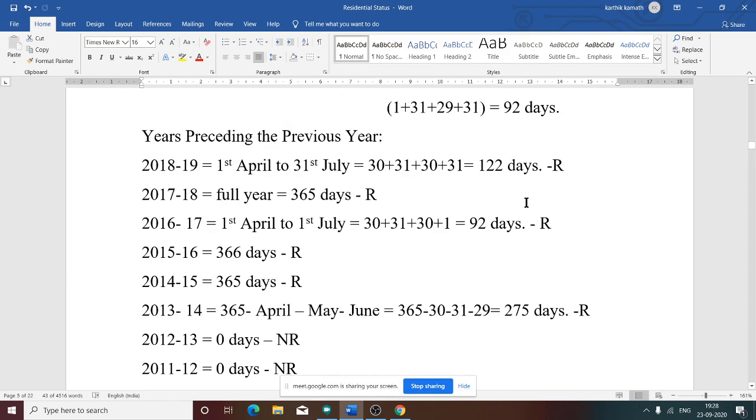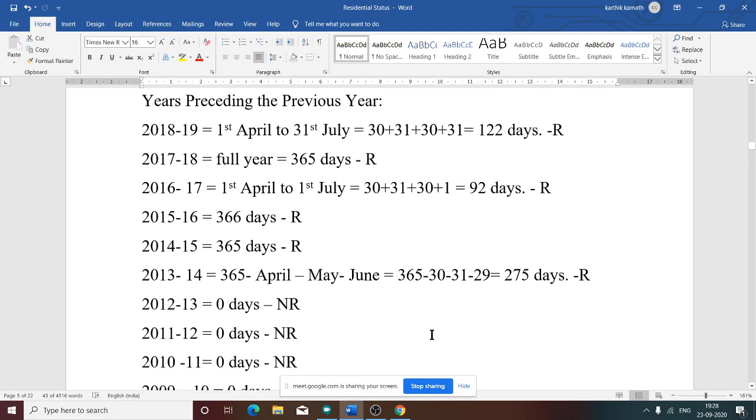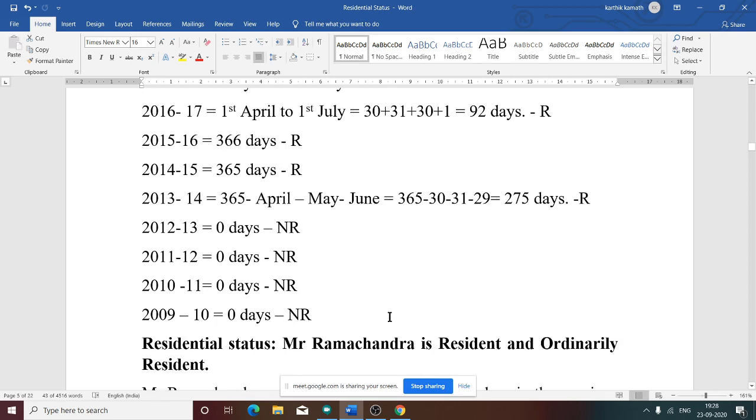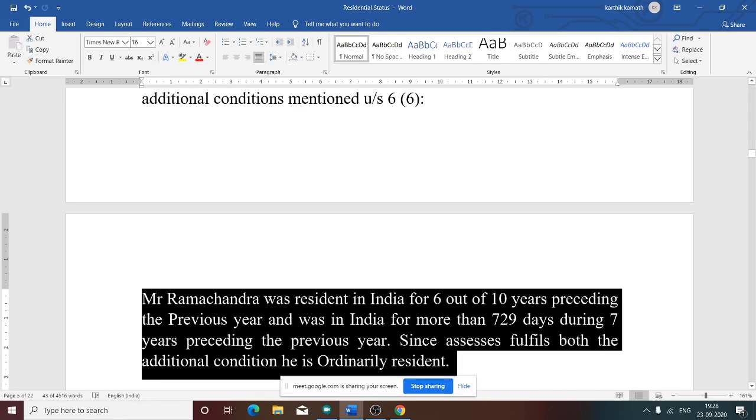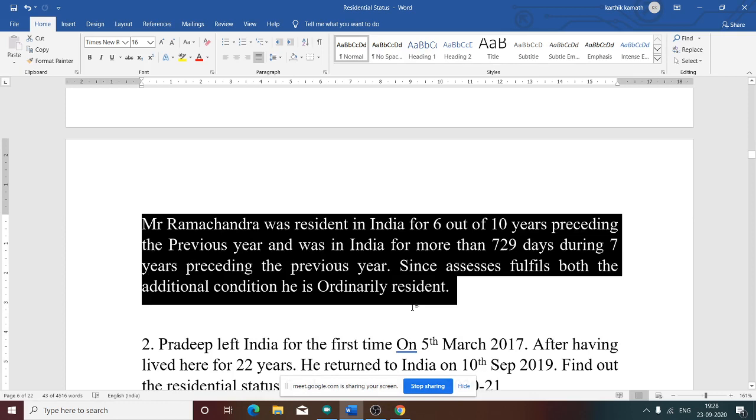See this: 2018-19 R, 17-18 R, 16-17 resident, 15-16 resident, 14-15 resident, 13-14 resident. But the last 4 years he was non-resident. So 6 years he was a resident. What is the rule? He needs to be a resident for just 2 years. So here of course it is more than the rule.